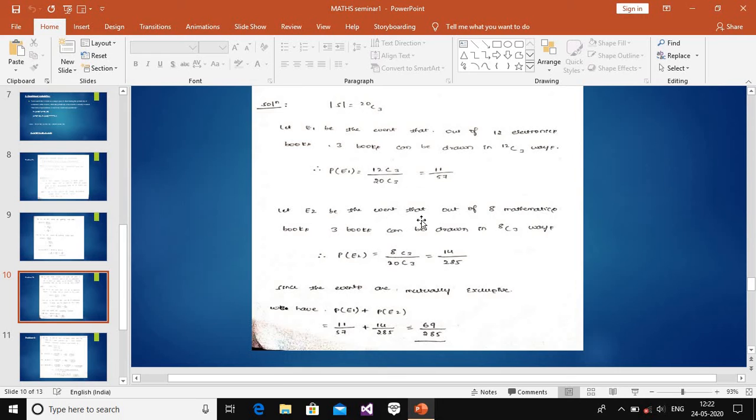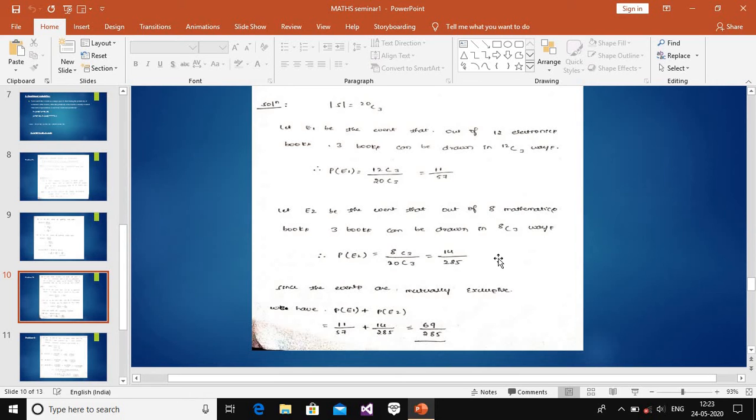Let E2 be the event that out of the 8 mathematical books, 3 books are randomly drawn. The probability of E2 is E2 divided by the sample space: 8C3 divided by 20C3. We apply the same formula, n factorial divided by r factorial times n minus r factorial, and the answer comes to 14 divided by 285.